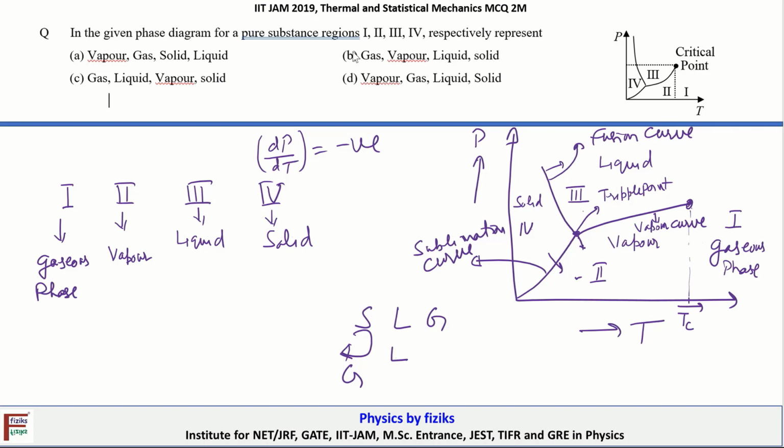So let's check which option is correct. First of all, we have gas here, and then vapor. The second phase is the vapor, the third is liquid, and the fourth is solid. Therefore B is the correct option here.